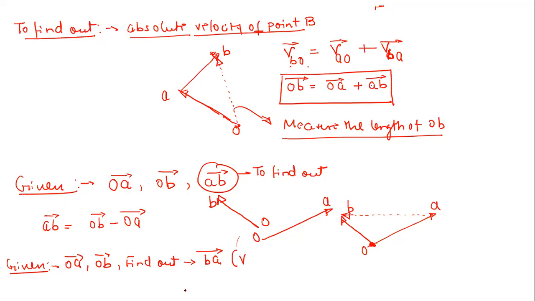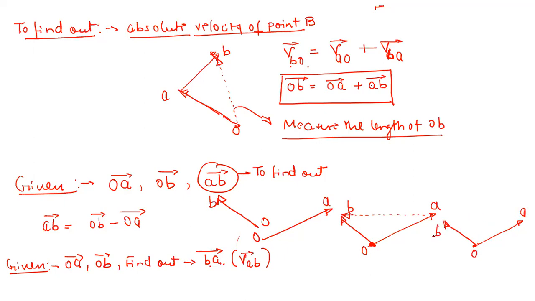So now what is this BA vector? BA vector is simply velocity of A with respect to B. Velocity of A with respect to B. So here we will write down in this way, right? So VAB. Now just tell me quickly, right, what is this? How can we find out this BA vector? So what we need to do? So again, these two are given, OB, OA given. So how to find out this BA vector? So similarly, by joining O and by drawing B to A vector line.